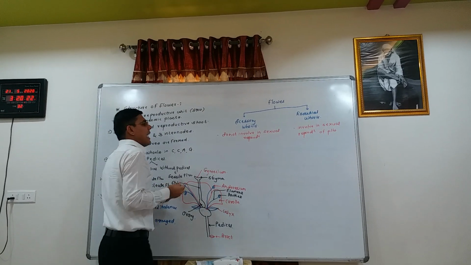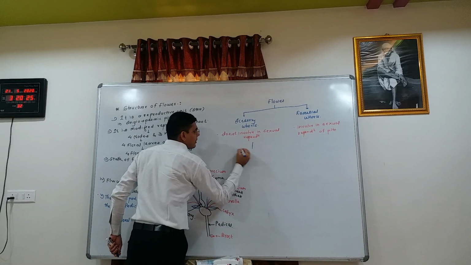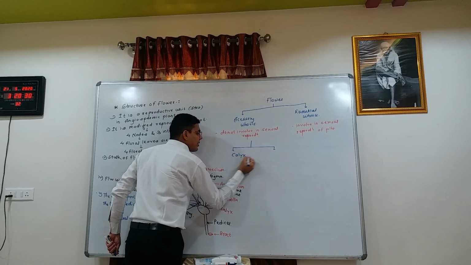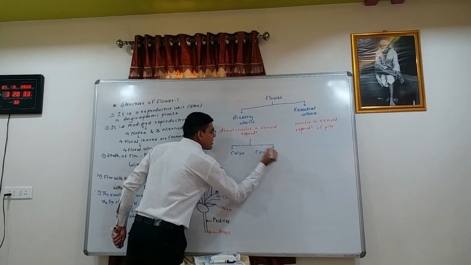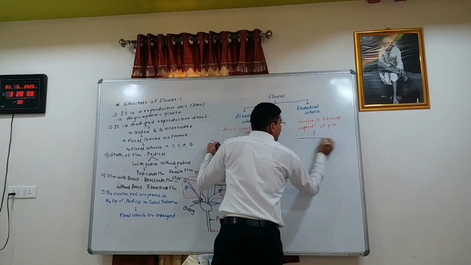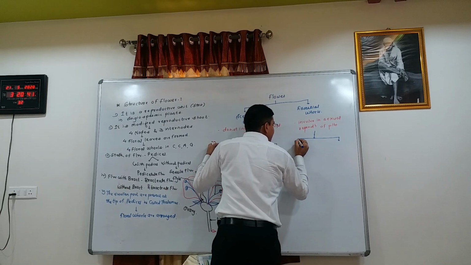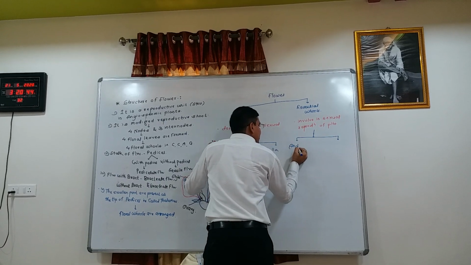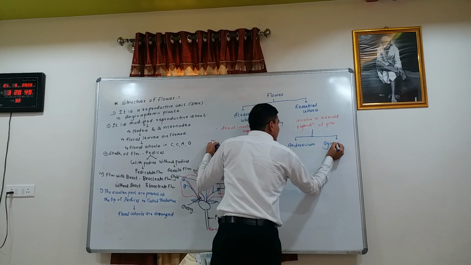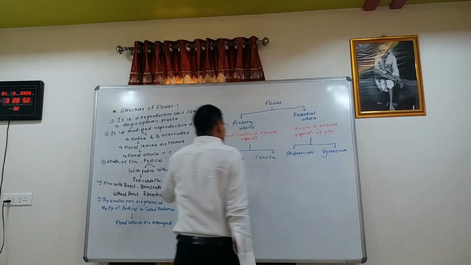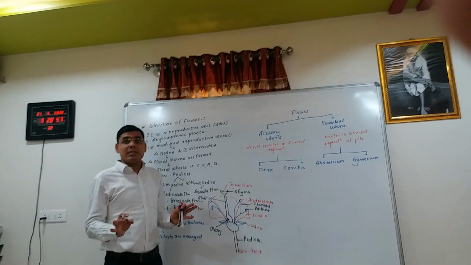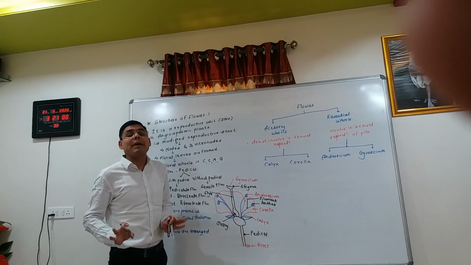So the accessory whorls are calyx and corolla, and the essential whorls are androecium and gynoecium.